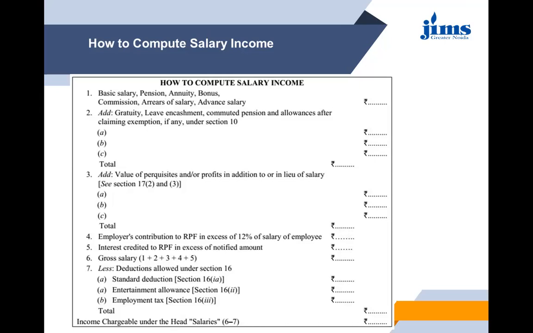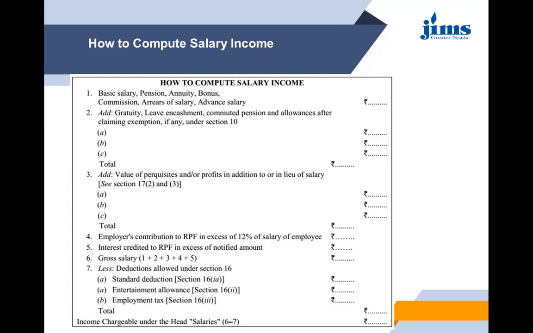These will be defined under different heads in serial order. Then after that we receive the total. To that total we add the value of perquisites or profit in lieu of salary. Then there are different perquisites which are serially mentioned. Then later we get the total.